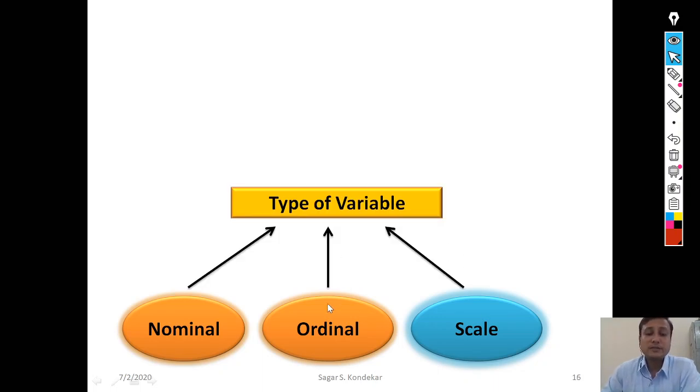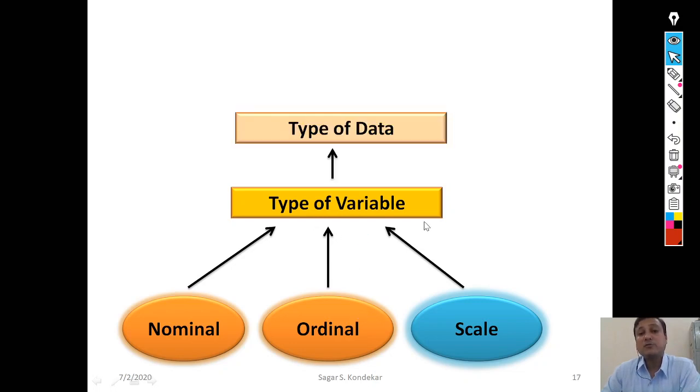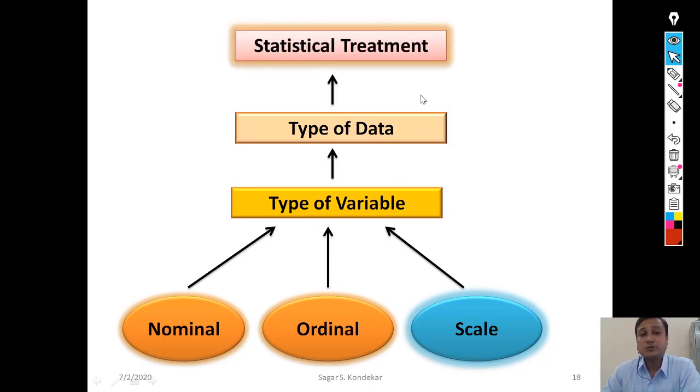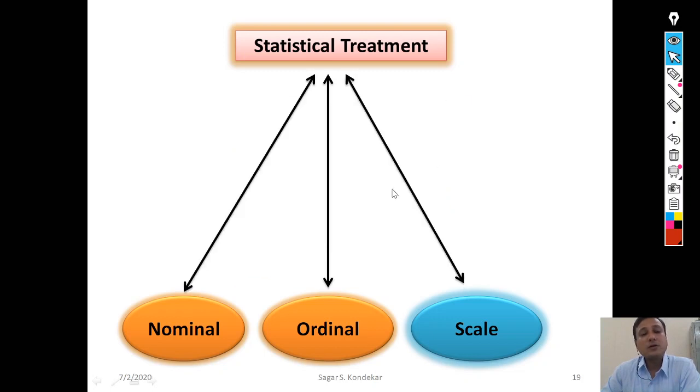Considering all these measurement scales, they lead to the type of variable. The type of variable leads to the type of data, and the type of data leads to the different statistical treatment.